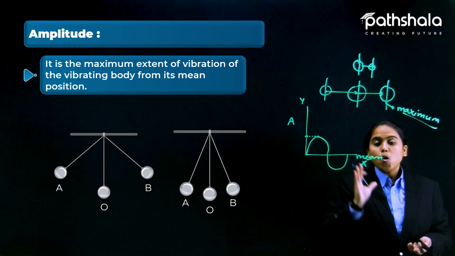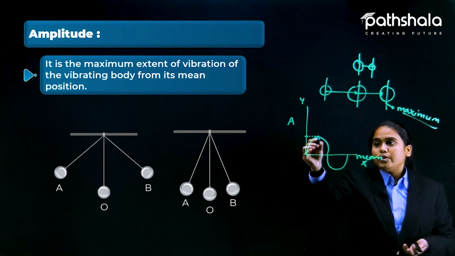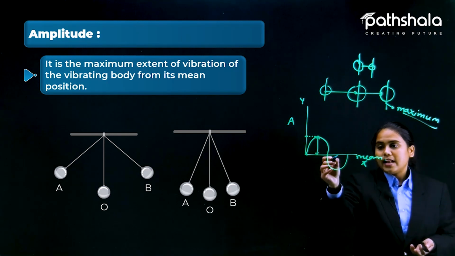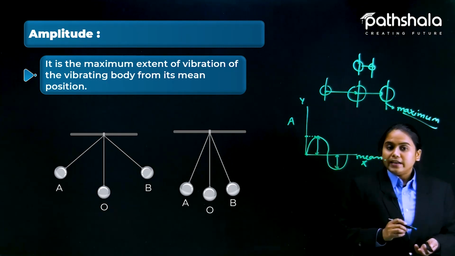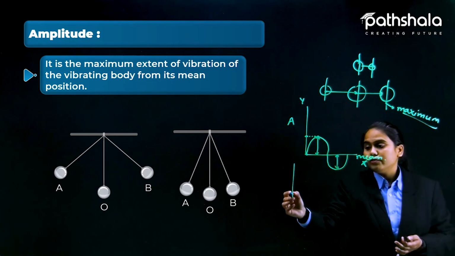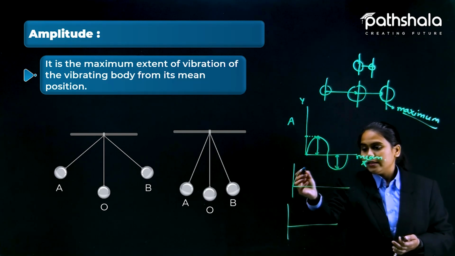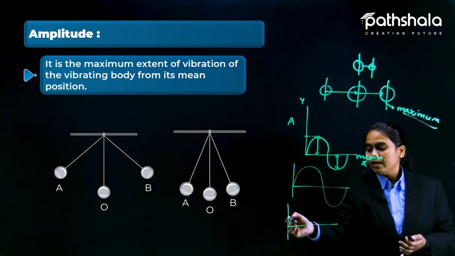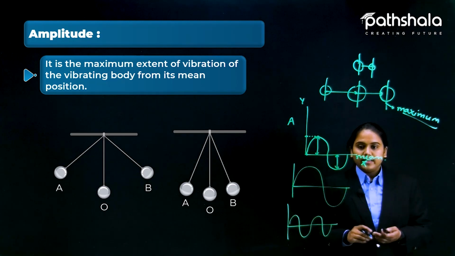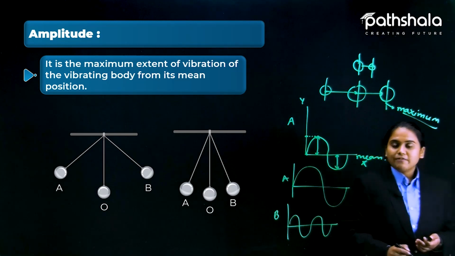This is how we get the amplitude graph, and the amplitude is shown by the height of the graph. This and this will be equal. Now you tell me which of these two graphs, this one A and this one B, has the louder sound.